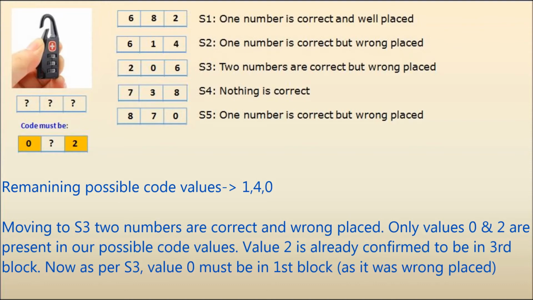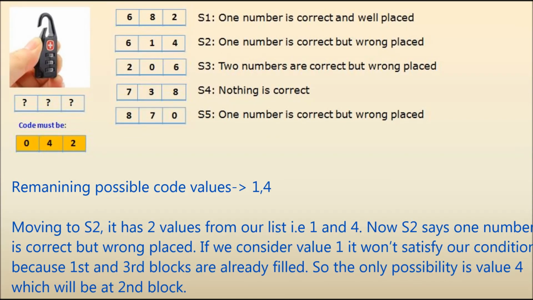Moving to S3, 2 numbers are correct but wrongly placed. Only values 0 and 2 are present in our possible code values. Value 2 is already confirmed to be in the third block. Now as per S3, value 0 must be in the first block as it was wrongly placed. Remaining possible code values are 1, 4.